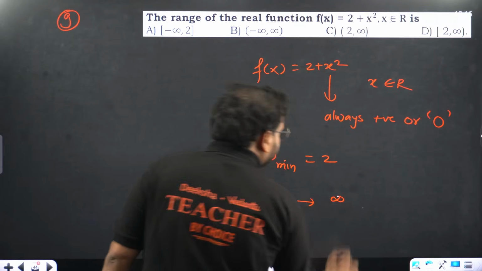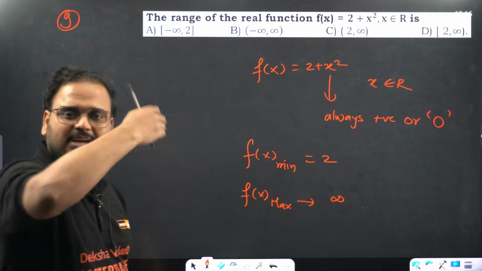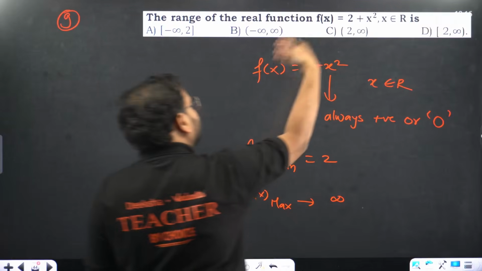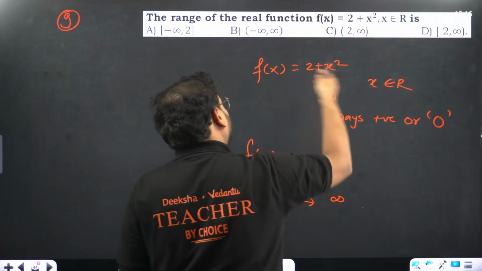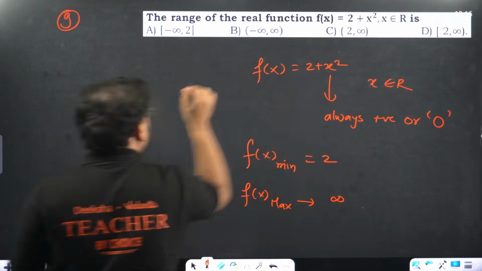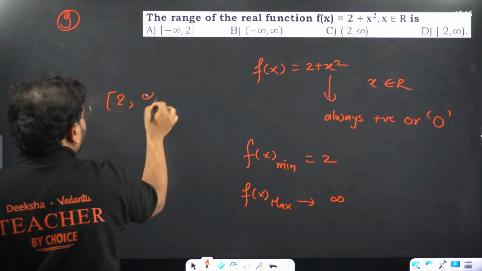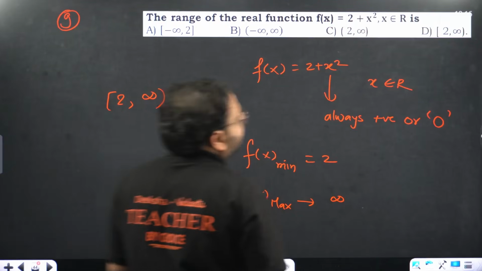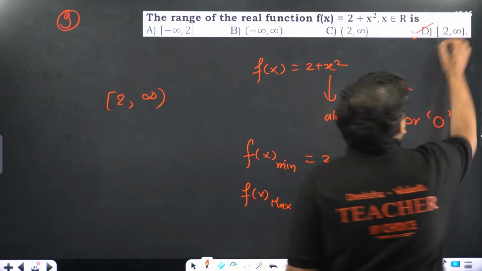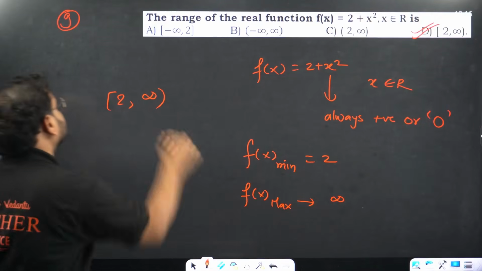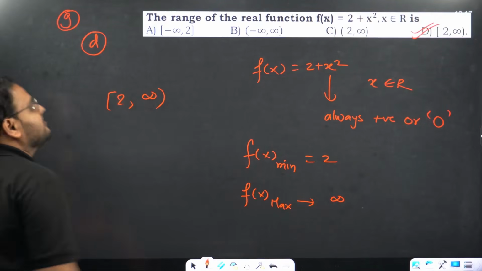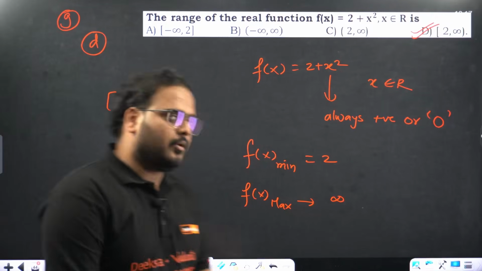What about the maximum value of f(x)? That's infinity. It's always increasing. Put 2, put 5, put minus 5, whatever you put, it's going to go positive. What is my answer? 2 closed to infinity open. E is the answer. Good question?